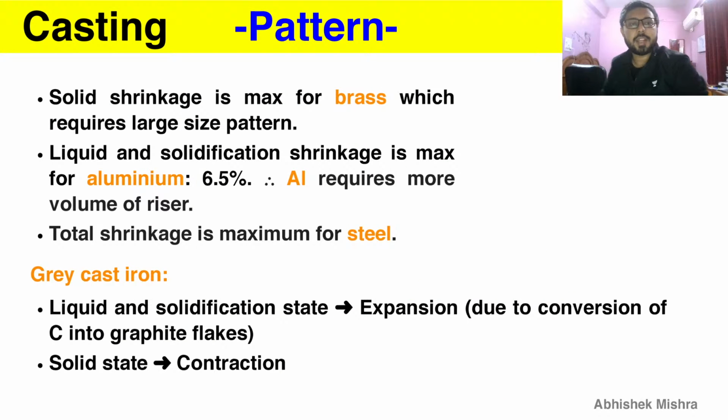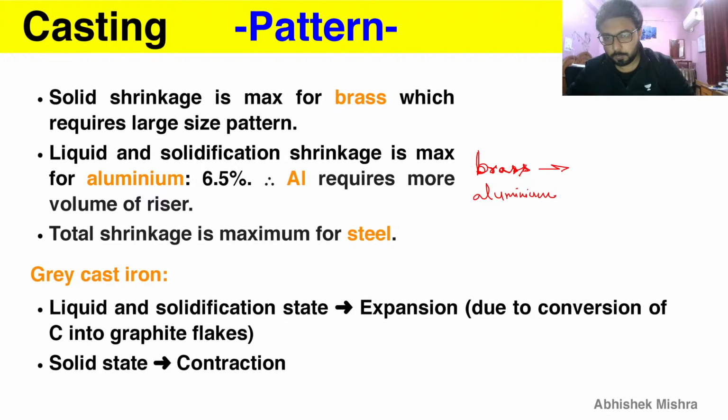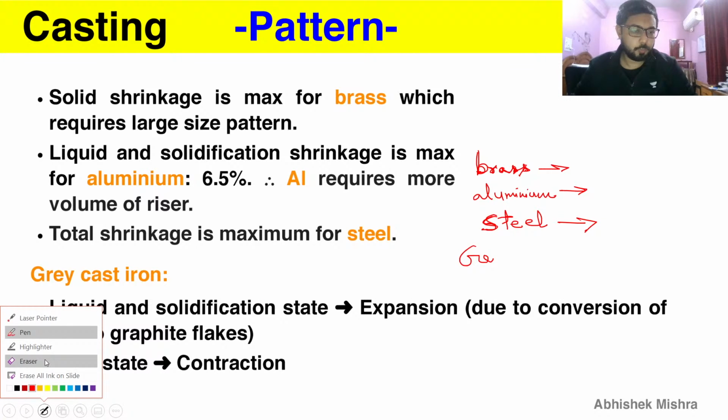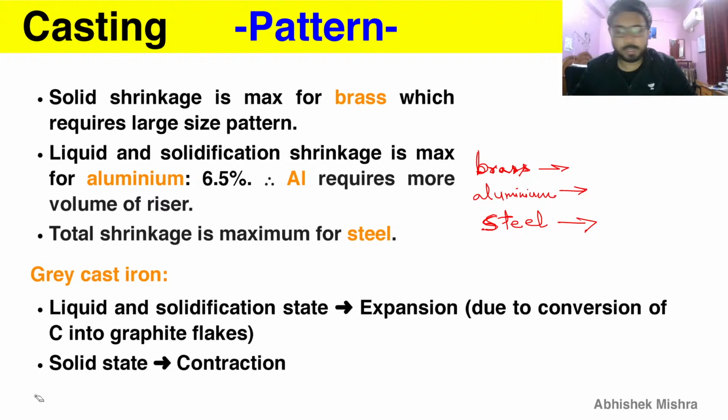And here are some things that you should be aware of in solid shrinkage: 4 materials you have to be aware of. So let's discuss those 4 materials. The first material is brass. The second one is aluminium. Then we have steel. Then we have gray cast iron. So for solid shrinkage, these are the 4 materials that you need to just remember.